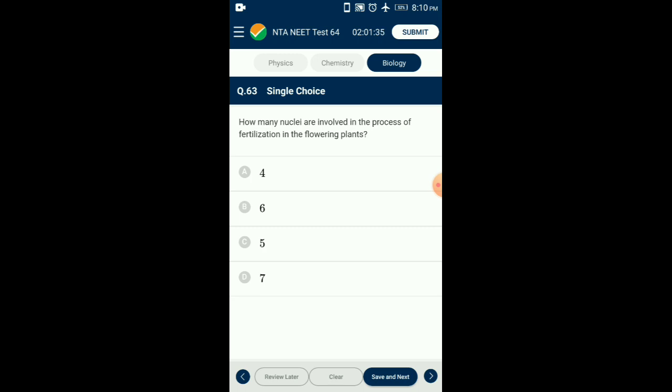Question number 63. How many nuclei are involved in the process of fertilization in flowering plants? Angiosperms show double fertilization. Syngamy is the fusion of one male gamete and one female gamete, having one nucleus each. In triple fusion, there is fusion of one male gamete having one nucleus and two polar nuclei. Thus, 5 nuclei, 2 polar nuclei, 1 egg nucleus and 2 male gametes, participate in double fertilization. So the answer for this question is option C, 5.